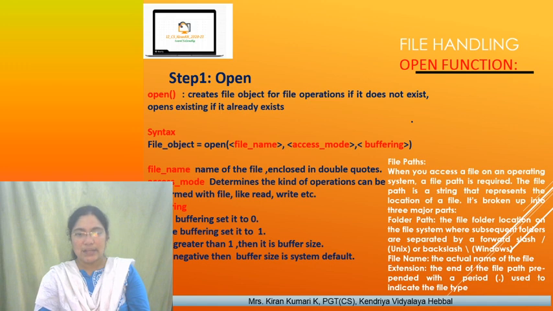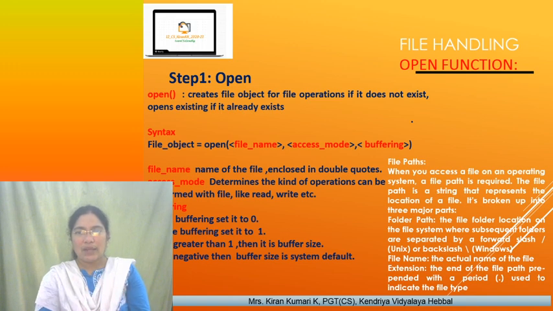If it is a negative value, then the buffer size is the system default. So here, while giving the file name, we use file paths, right? What are the two types of file paths? The file paths we discuss now: absolute file path and relative file path.